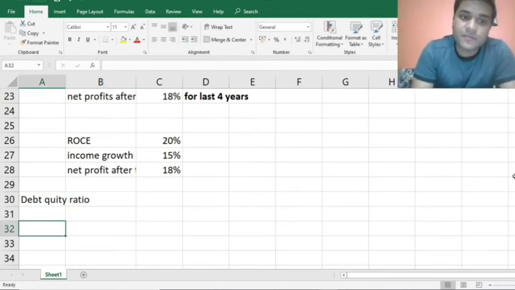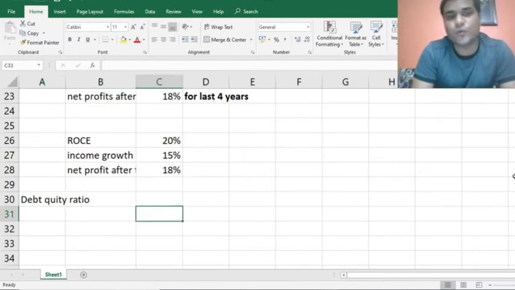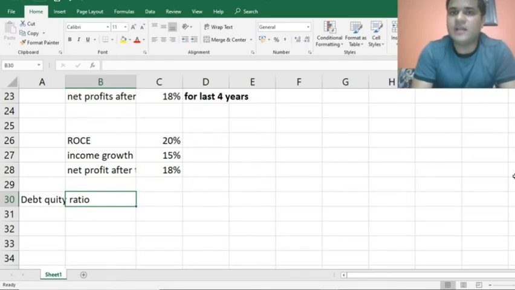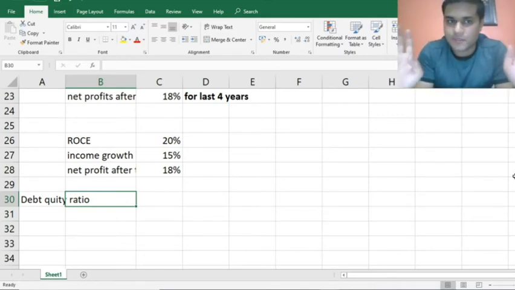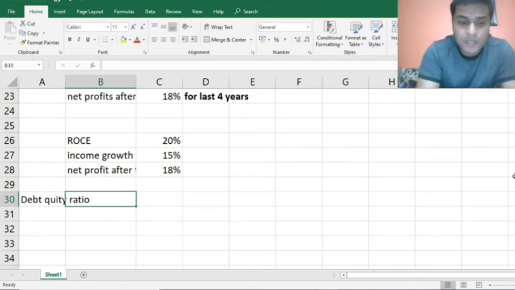Again, this ratio will be applicable for companies other than banks or NBFCs. What is debt equity ratio? Debt equity ratio is nothing but the total debt of a company over the net worth of the company. It should always be, always. I personally prefer only those companies where the debt equity ratio is less than 0.3.